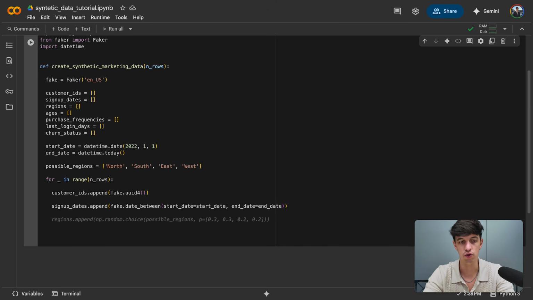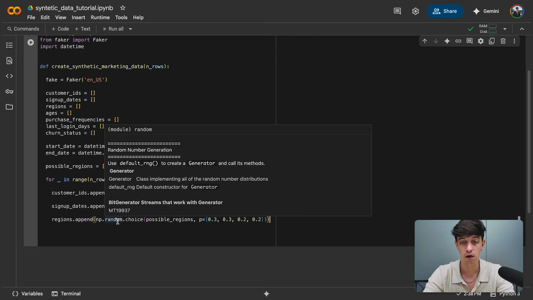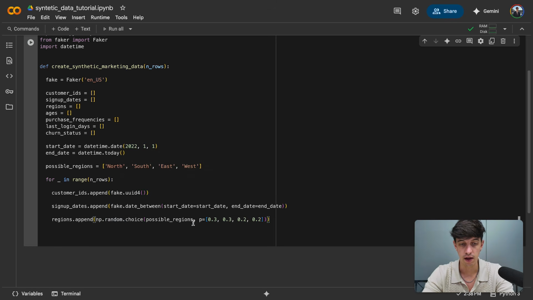Now, because I also want to show you a different approach to this one, I'm going to now populate the regions. And again, for region, we already defined the possible regions. So I think this is working perfectly. So region.append, and then in this case, I'm going to use NumPy, and then I'm going to use random from NumPy. And then I don't think I want to add the probabilities. So I just need possible regions. And so basically, I'm using NumPy to say, just choose one of the possible regions that I defined before and choose randomly the one that you like.